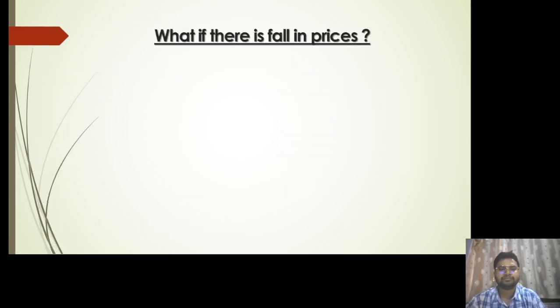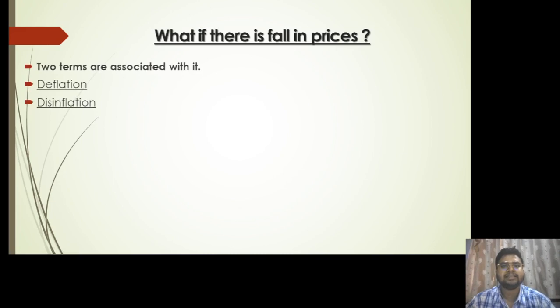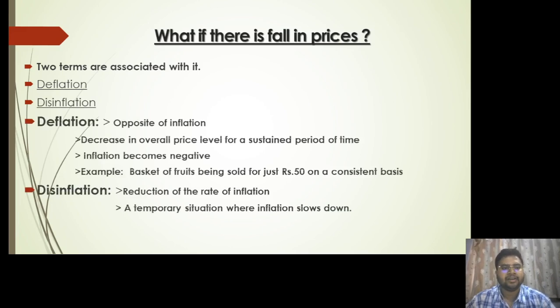Now moving on, what if there is a fall in the prices? Which is a very authentic question. Again, there are two terms associated with the fall in prices. First is deflation, then there is disinflation. Keep in mind that disinflation and deflation are both interrelated. First of all, let us discuss deflation. Deflation is the opposite of inflation. What was inflation? Inflation was the general rise in the price of most of the goods and services over a sustained period of time. So what will be deflation?